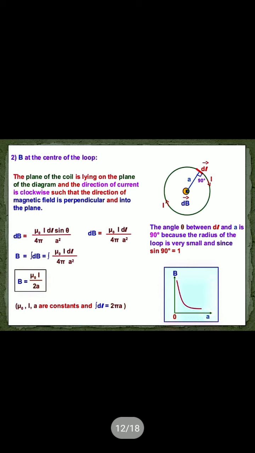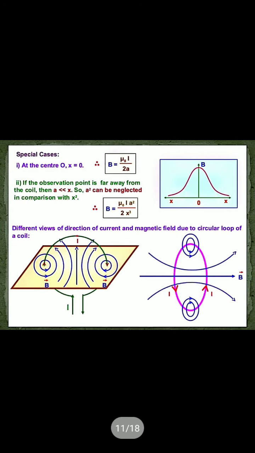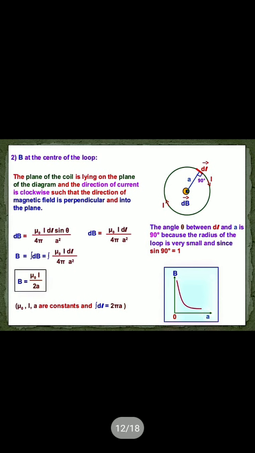Okay, now we find out the magnetic field at the center of the loop. Already we studied this from the expression, but how can we prove it? If we find the B at the center of the loop, at a point we consider a small current element dl, and the angle between dl and the line to the center is 90 degrees.